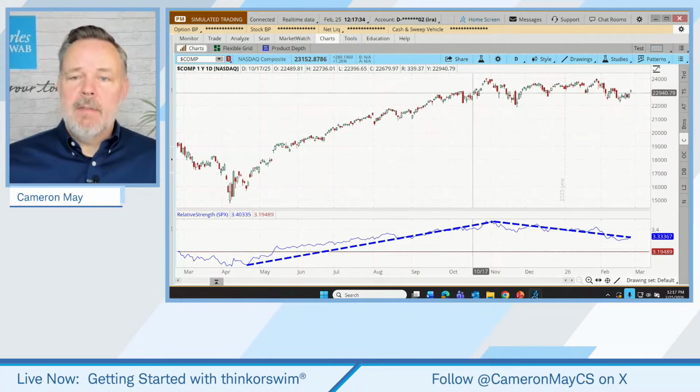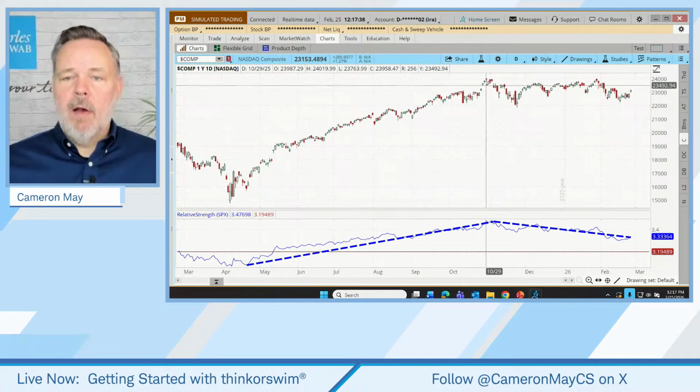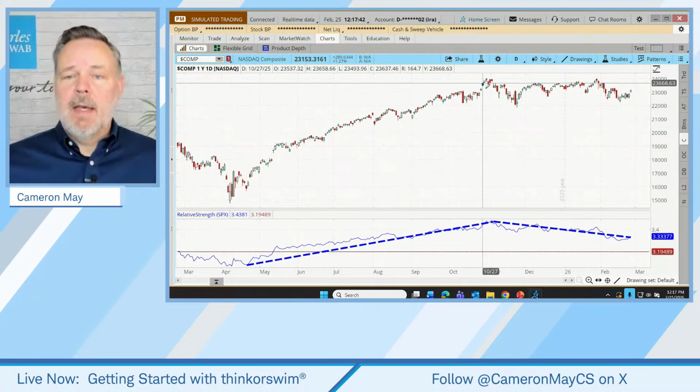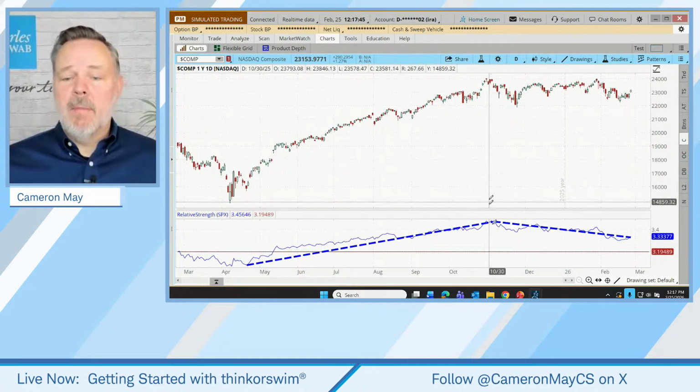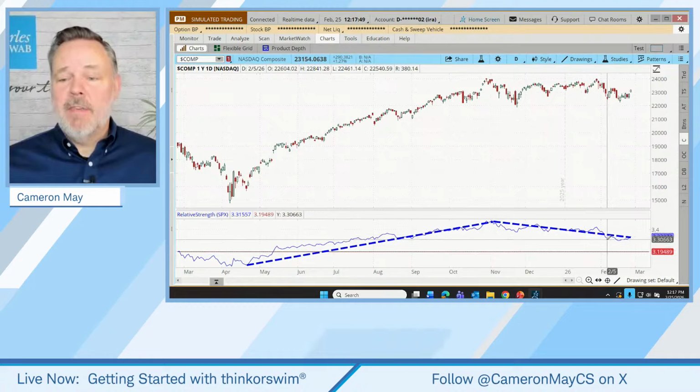So this consolidation that we've seen for the NASDAQ going all the way back to September, we saw earlier, the NASDAQ has been underperforming the S&P really beginning in November. You can see that shift.